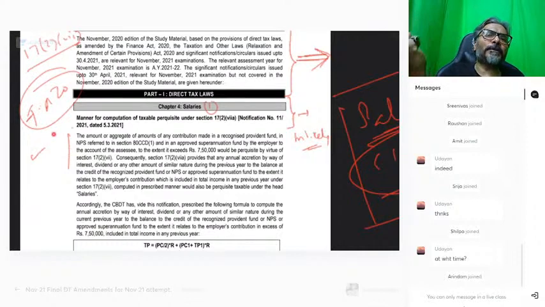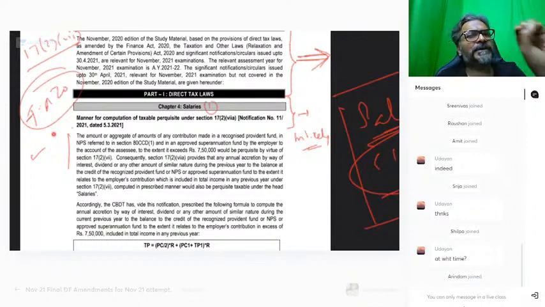What about the employee contribution? For the employee contribution, students, there is no perquisite. For the employee contribution, there is a Chapter VI-A deduction.